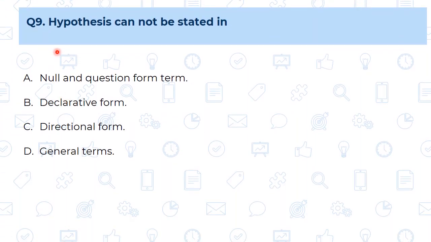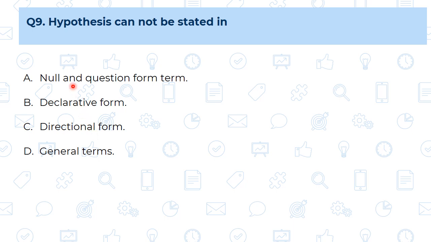Question number 9. Hypothesis cannot be stated in. Meaning, in which format can we not state the hypothesis? First, null and question form terms. Yes, we set the null hypothesis and the question form and make the study. The declarative form, yes, hypothesis can be stated in the declarative form, even in the directional form.